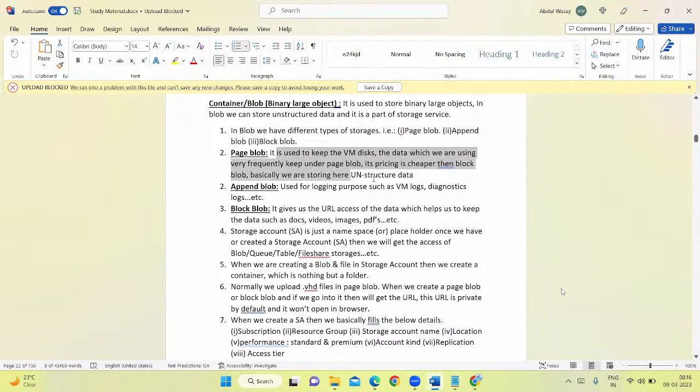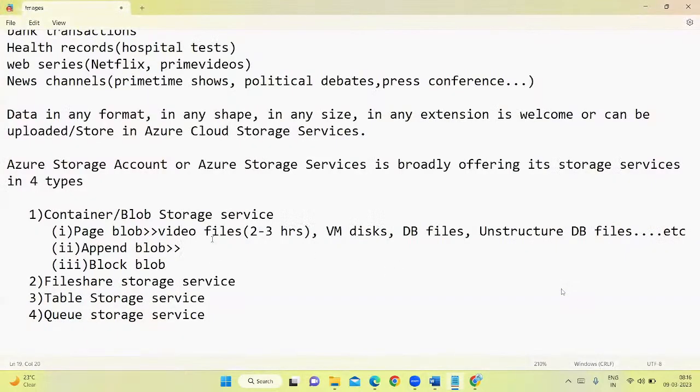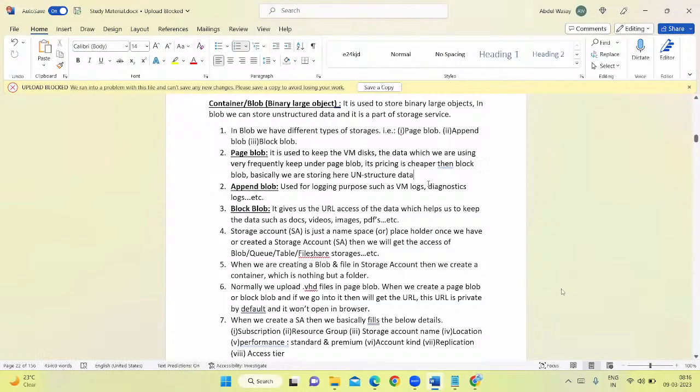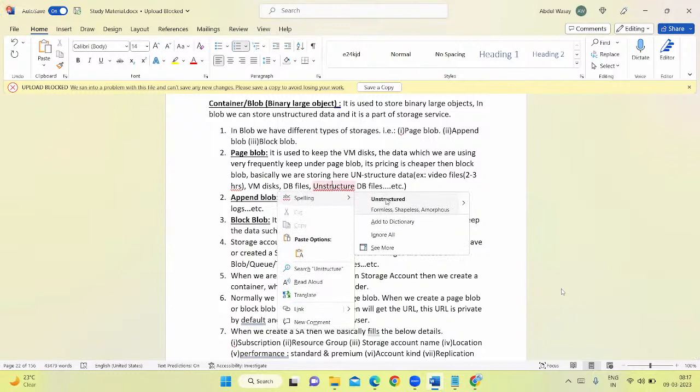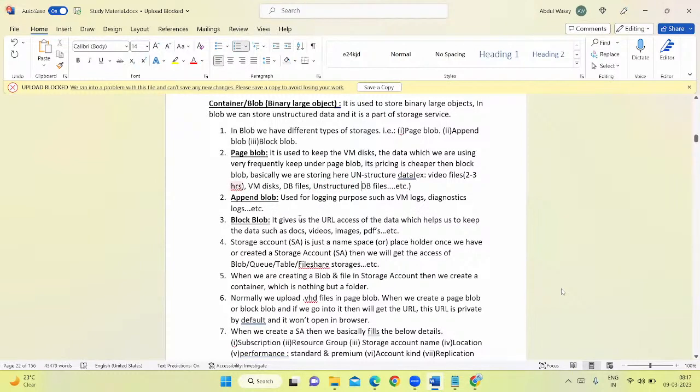Basically, we store unstructured data here. Now, append blob is used for logging purposes such as VM logs, diagnostic logs, etc.